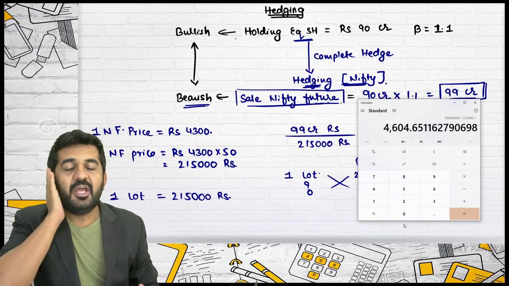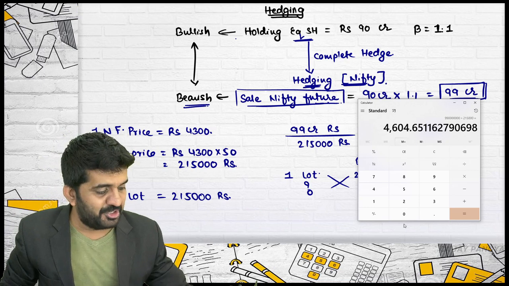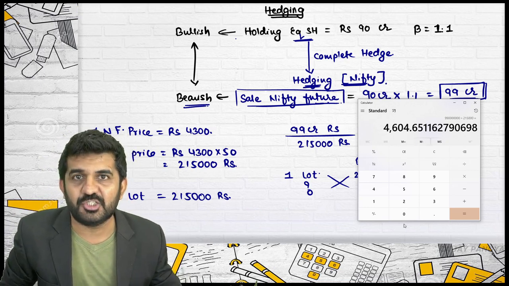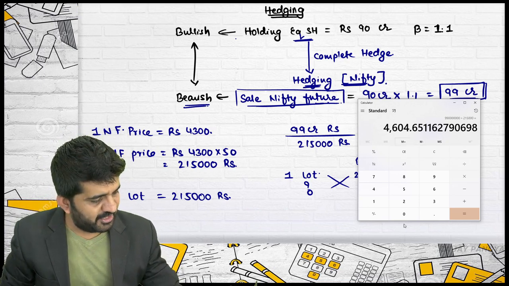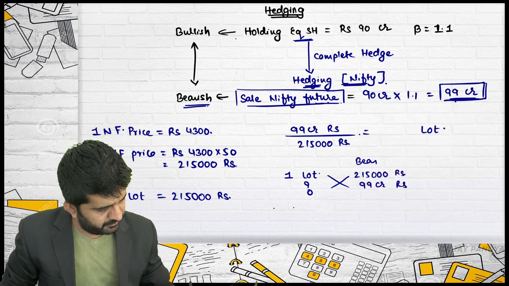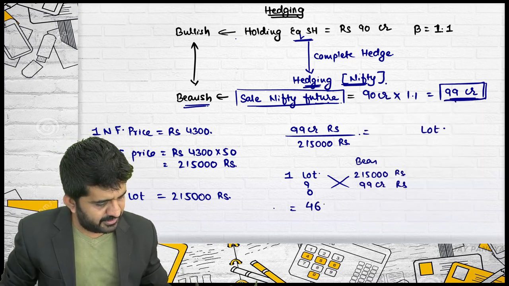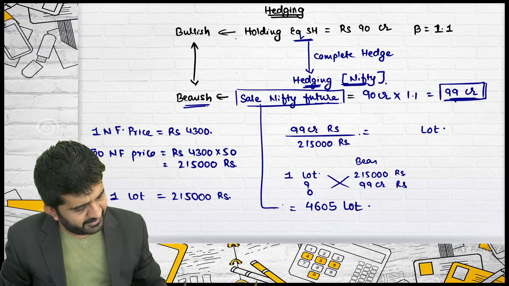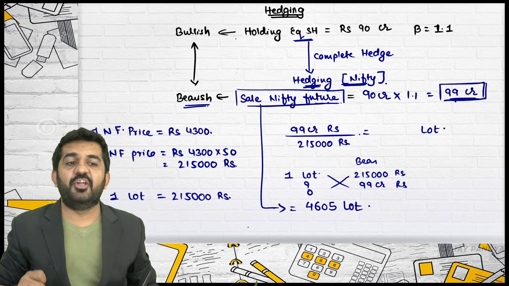Is it alright? You cannot take a bearish position of 4604.65 lots. You will have to take a bearish position of 4,605 lots. 4,605 lots you will be taking sale in Nifty futures.